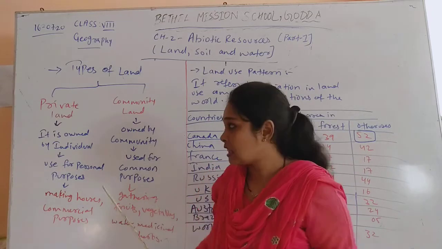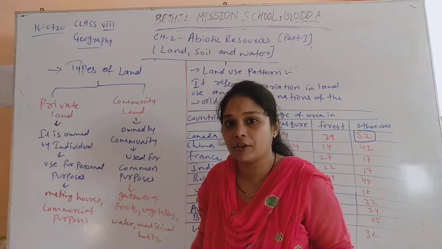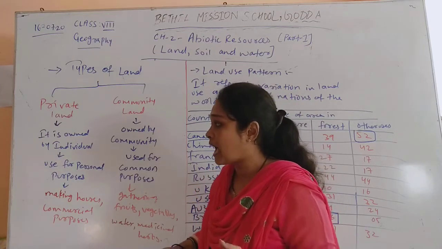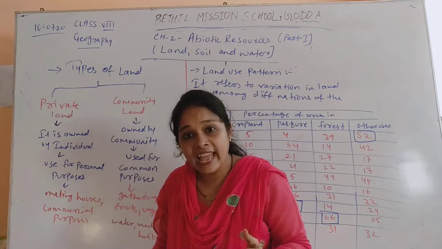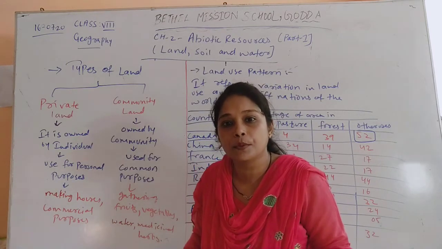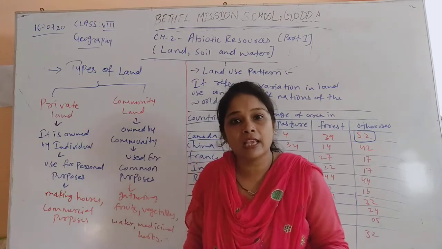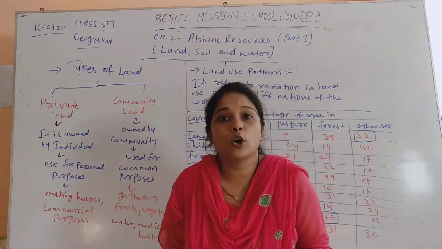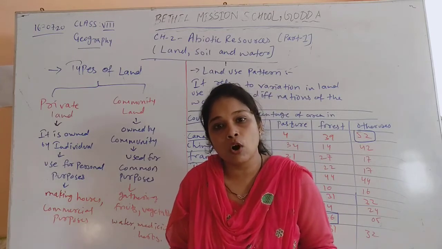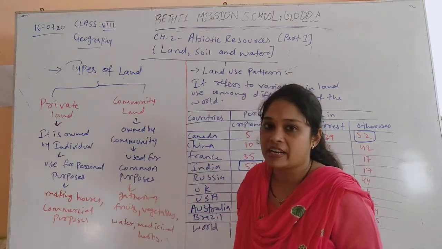So when we talk about private lands, they are owned by private individuals or private owners. That is why it is called private property or private land. And as it is private land, it is used for private purposes, like privately making our own houses and buildings, or for commercial purposes like making offices, malls, factories and warehouses. So these are termed private land.